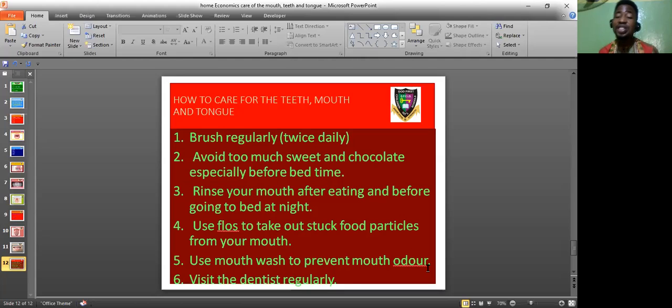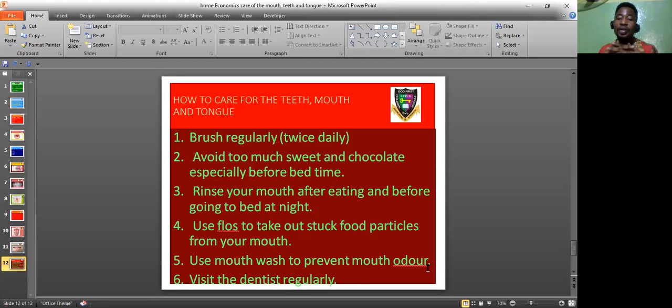Then number 5, use mouthwash to prevent mouth odor. If you notice that you have bad breath, it can be taken care of. After you brush every day, make sure you use mouthwash. You just pour a little quantity in your mouth. Don't swallow it. You gargle with it. You leave it for about 1 or 2 minutes and you spit it out. You do that in the morning after you brush. You do that last thing after you brush at night before you go to bed.